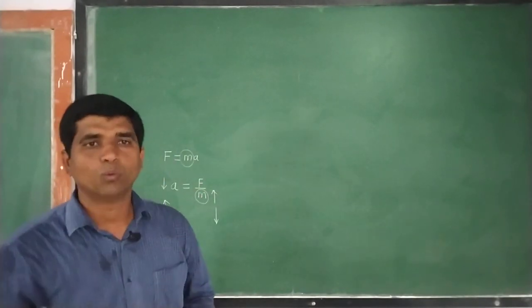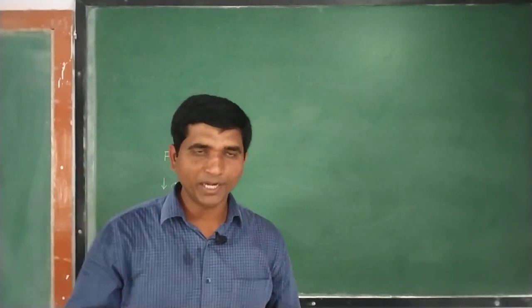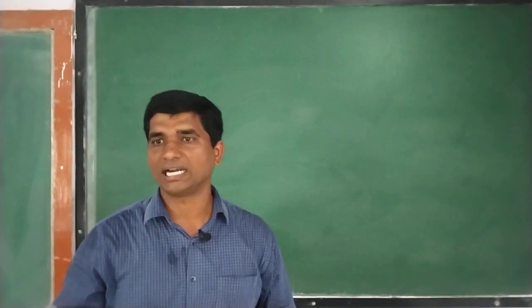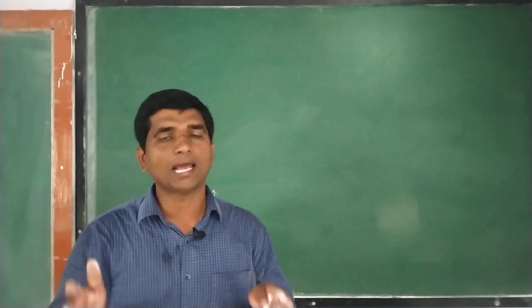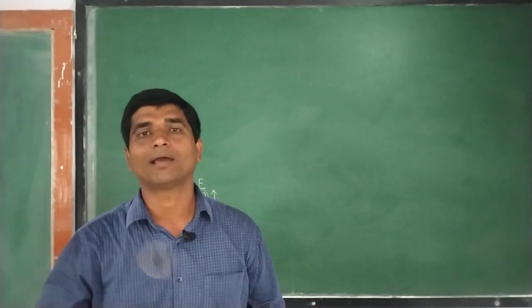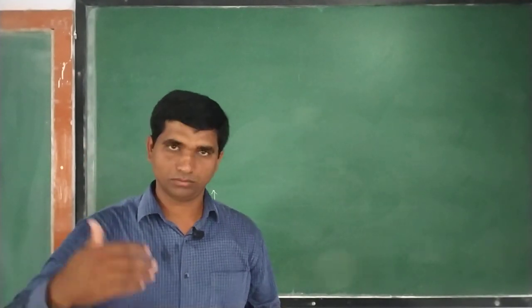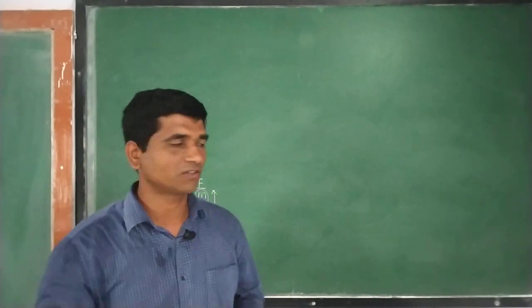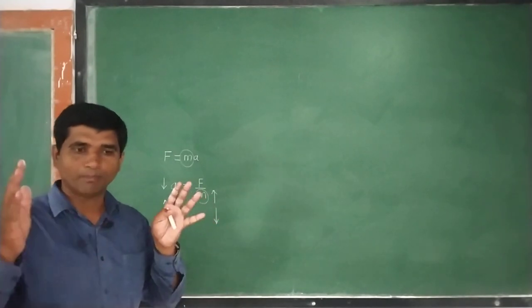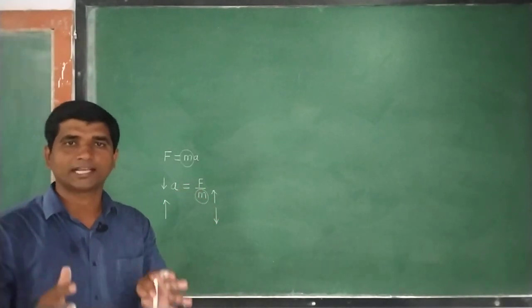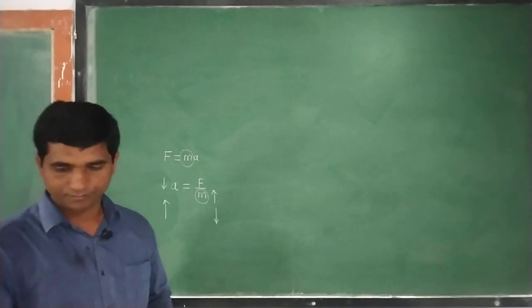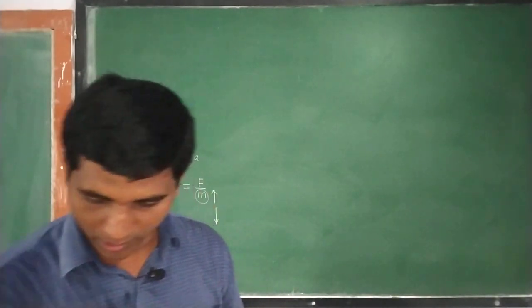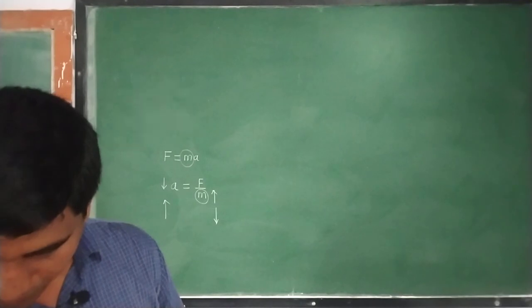So this is the reason why sports motorbikes or racer bikes or racer cars are made with a smaller mass in order to have more displacement of an object for a given force. The mass of those vehicles is kept to a minimum. That is one example. Also, we can have certain other examples as well.